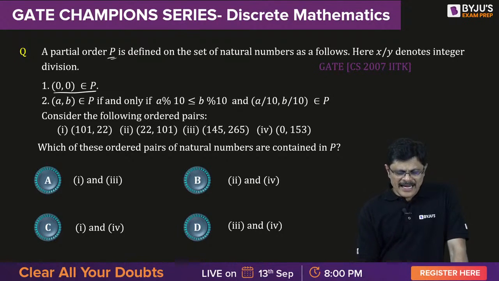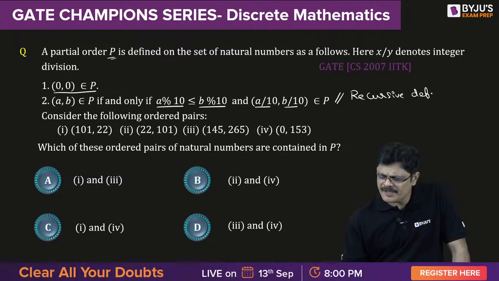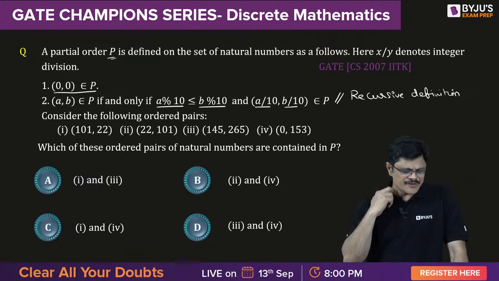And (a, b) belongs to the partial order if and only if a mod 10 is less than or equal to b mod 10 and (a by 10, b by 10) belongs to it. It is a recursive definition, my dear friends.